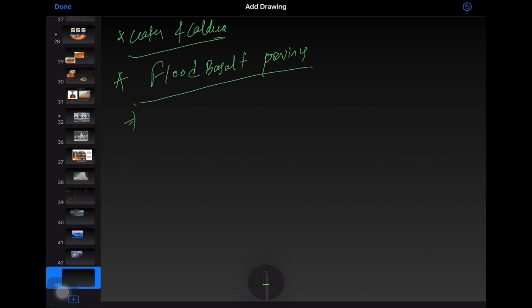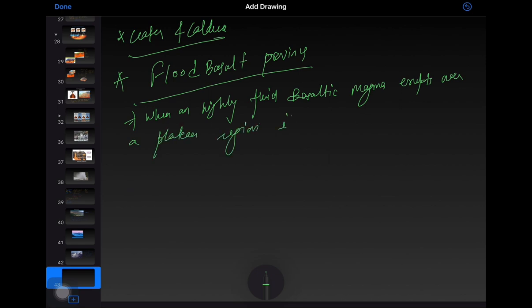So flood basalt provinces: when highly fluid basaltic magma erupts over a plateau and flows for a long distance of area, it is known as flood basalt.